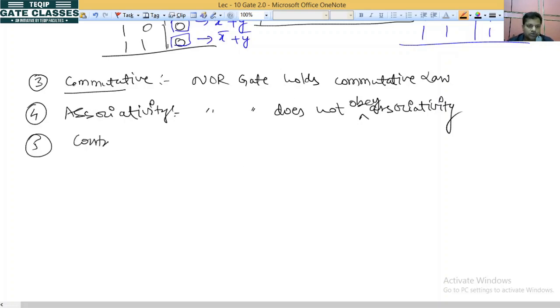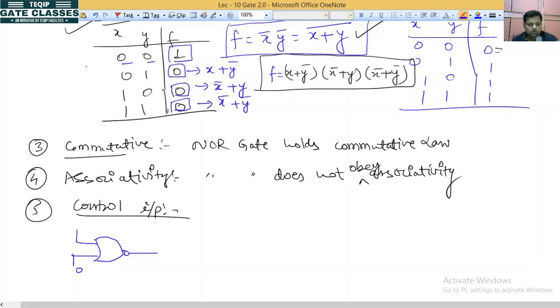control input. You talk about control input, you can write it like this. So this is NOR gate. So one input is fixed at 0. Let's check how it behaves. So this is the truth table of NOR gate. If you place 0 here, so at 0 0 output is 1.